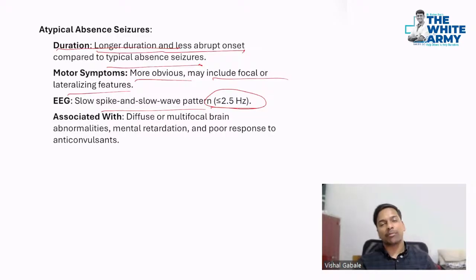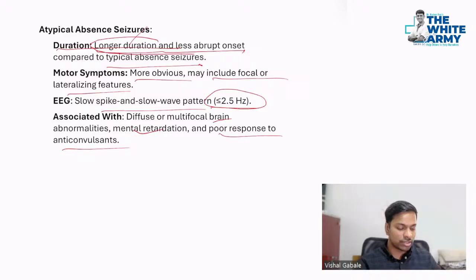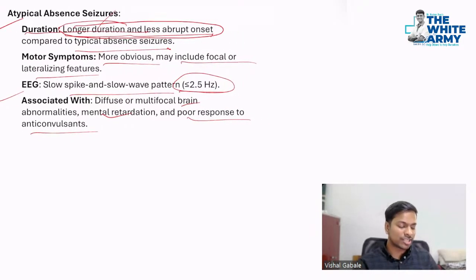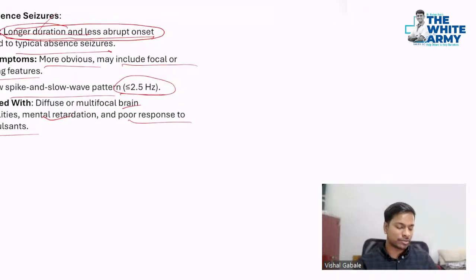It can also be associated with mental retardation, brain abnormalities, and poor response to anticonvulsants. So that's a few of the features. Remember, the longer duration is the differentiating factor between the typical and atypical, along with the EEG finding. Also, motor symptoms are more obvious in the atypical absence seizure.